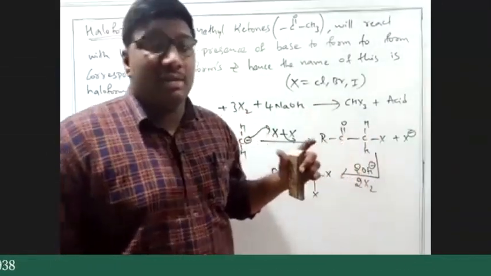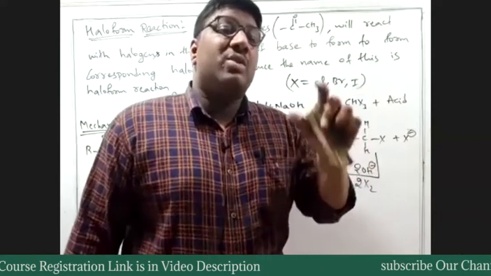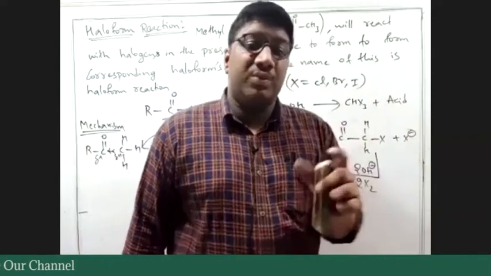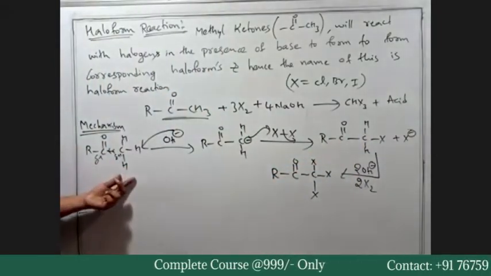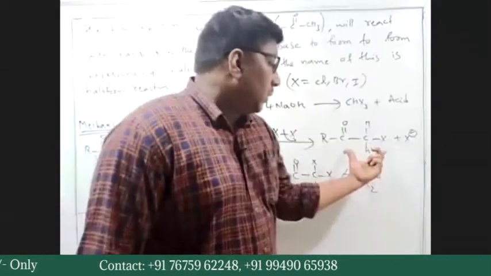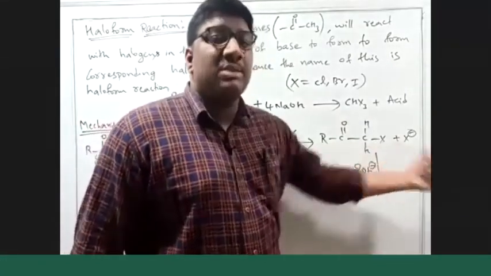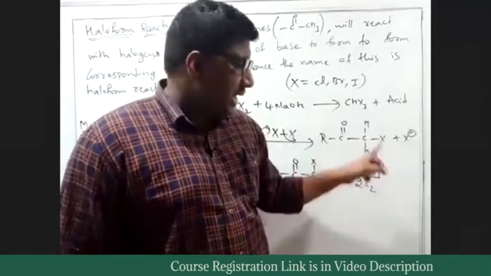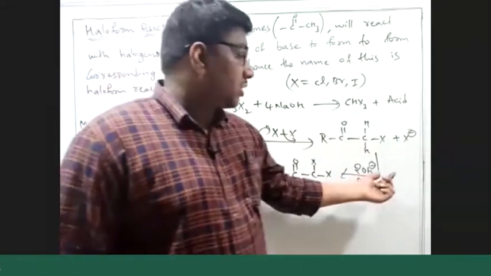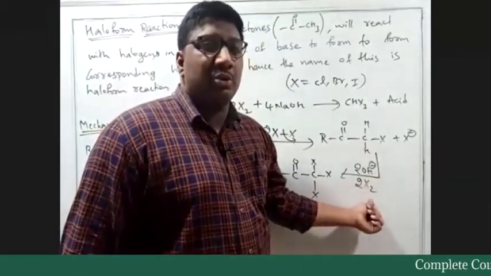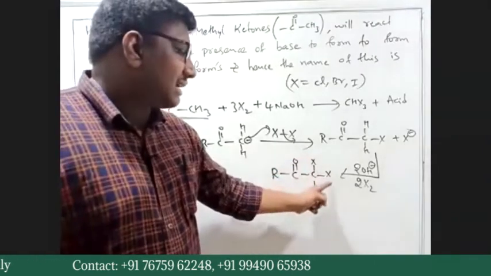All those hydrogen bonds, all the CH bonds, are weaker because of the presence of this carbonyl. Initially we have a carbonyl, so the CH bond becomes weaker. But in this molecule, the CH bond is even weaker because of this carbonyl. Because of the halogen also, this carbon has partial positive charge. Again the bond is weakened more and more. So if you use two more OH minus and in the presence of two other molecules of X2, we will get this type of species. R C double bond O CX3.